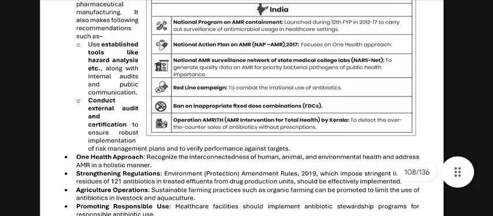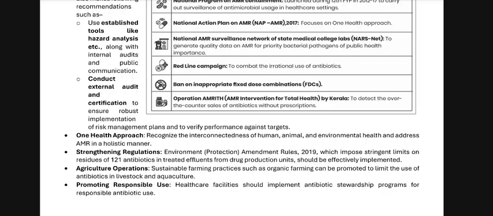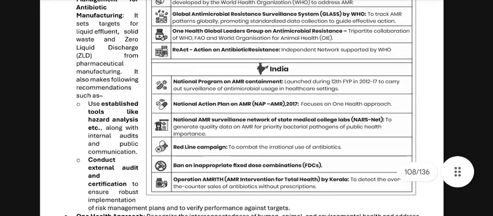Okay, One Health approach: recognize the interconnectedness of human, animal and environmental health and address AMR in a holistic manner. Strengthening regulations: the Environment Protection Amendment Rules 2019, which imposes stringent limits on residues of 121 antibiotics in treated effluents from drug production units, should be effectively implemented. Agricultural operations: sustainable farming practices such as organic farming can be promoted to limit the use of antibiotics in livestock and aquaculture. Promoting responsible use: healthcare facilities should implement antibiotic stewardship programs for responsible antibiotic use.